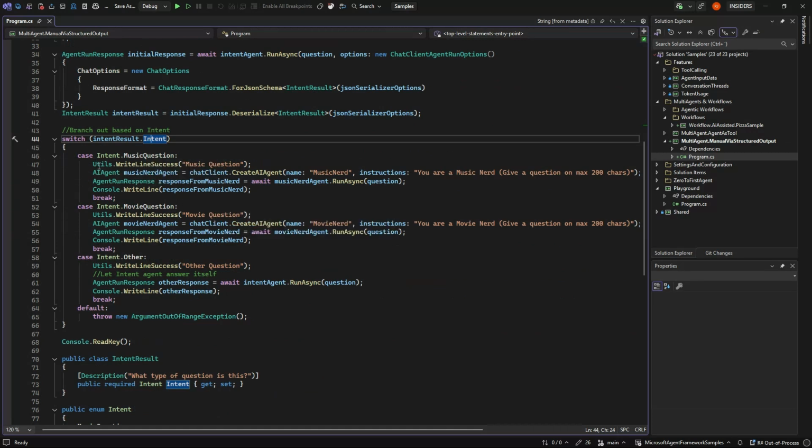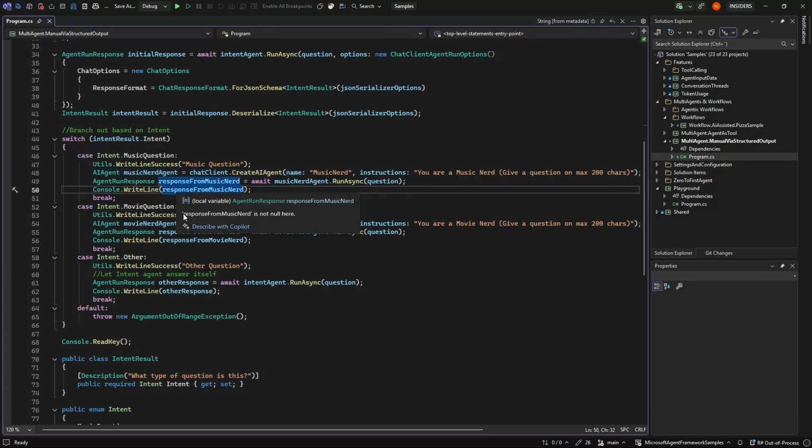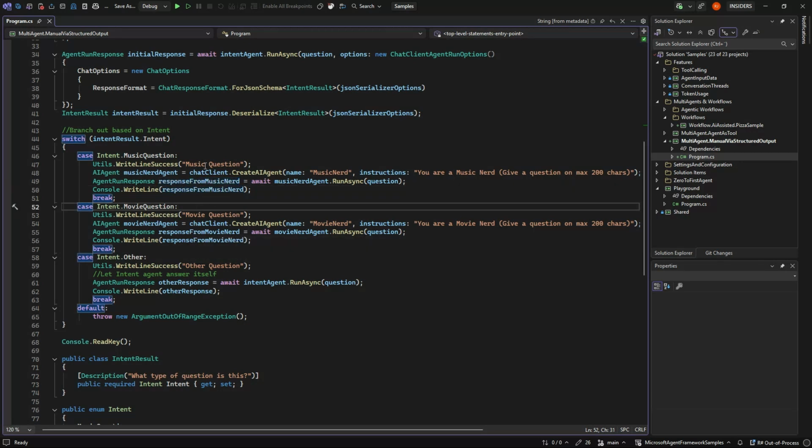And if the intent was a music question, we new up a chat client with a slightly bigger model. It could have been that there was a physics question and we needed a thinking model, or a string theory question, while a simple music question can be handled by something more cheap.